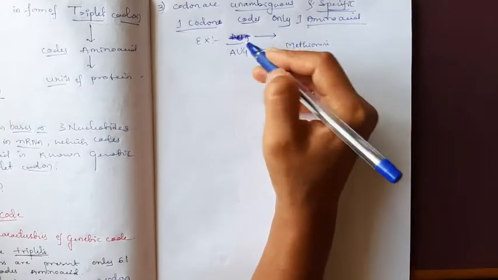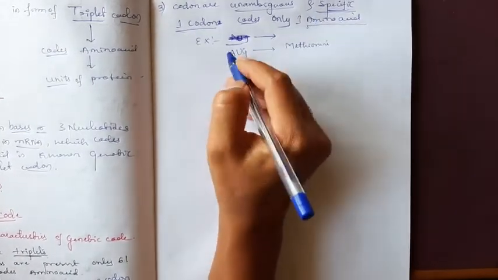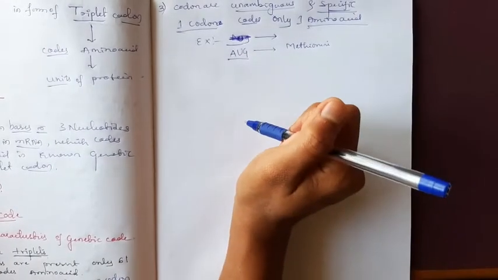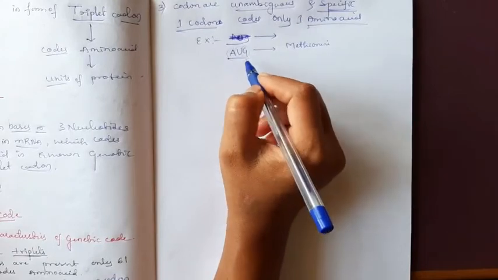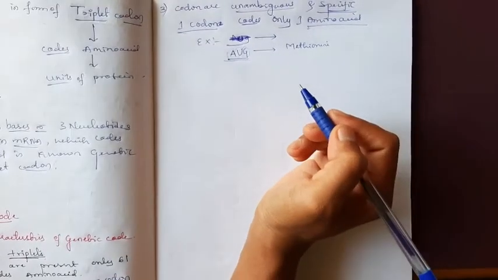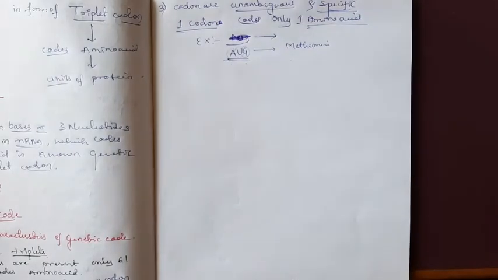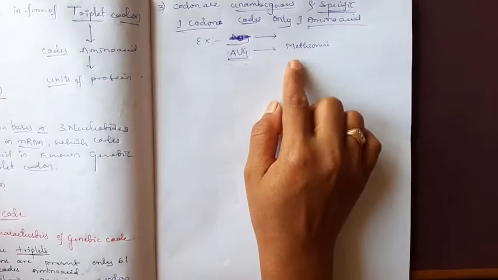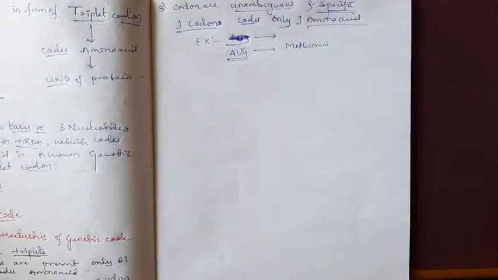Sorry, I made a mistake here, students. When you write the codons, you have to use capital letters, because these are the different nitrogen bases. AUG is methionine. There is a special quality for methionine. I will explain that in the next characteristic feature.